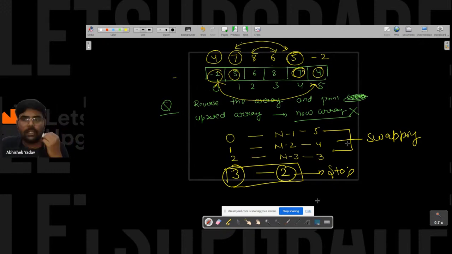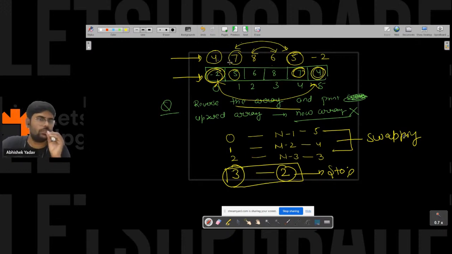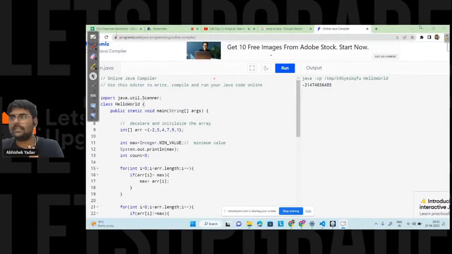So what I've done, I have written the question. After that, I saw that I have to reverse the array, so I have written the reversed array. After that, I have noticed one point, that I have to somehow take minus 2 and put minus 2 here. And I have observed that I have to somehow take 4 and put it here. So basically what we are doing is the swapping part, right? So we can write the logic now, right?